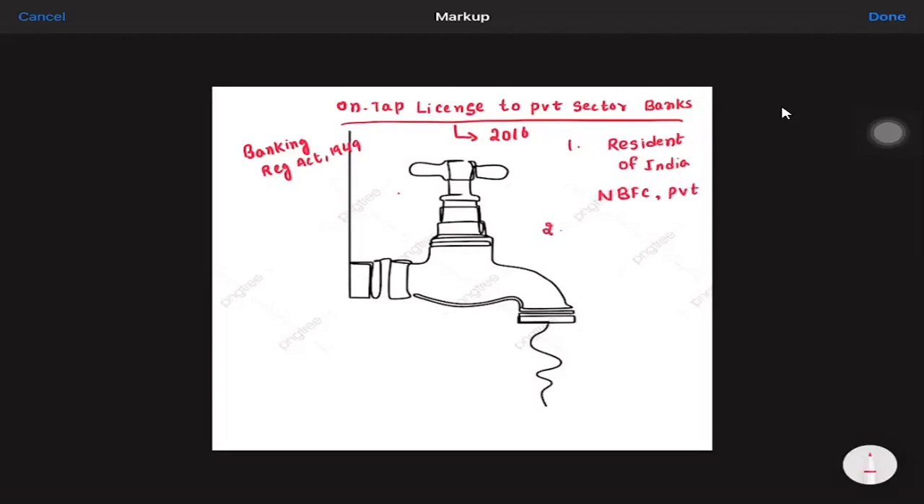Number one condition. Second condition, minimum 10 years of financial experience in the banking or financial sector. Third condition is the proposed bank's shareholding should initially be controlled by Indians only. Fourth, it must be willing to open 25% of the branches in rural areas.